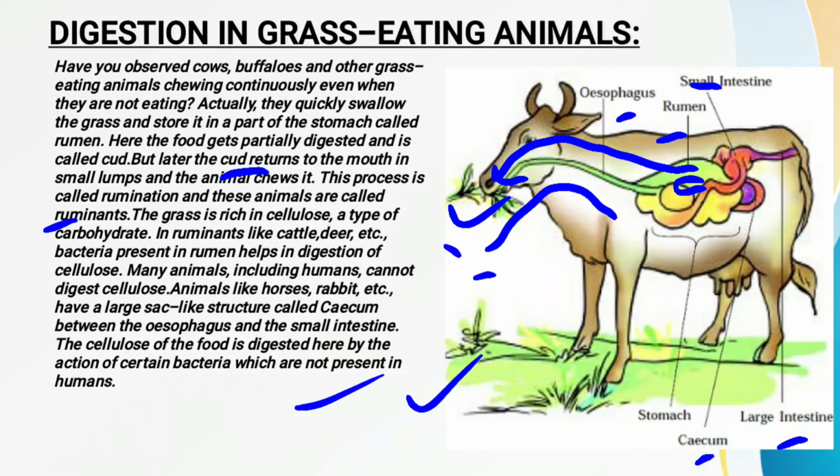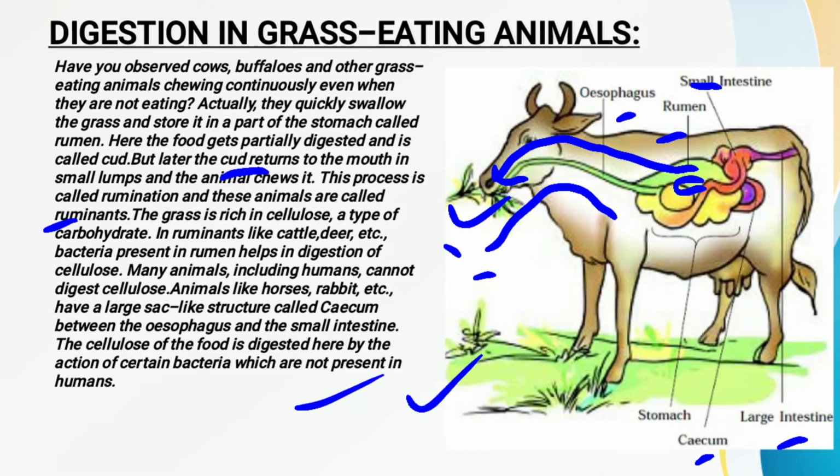Cellulose is present in the grass and plants that these animals eat. This bacteria helps digest the cellulose properly, and it is found mainly in grass eating animals, only in the ruminants. It is not found in any other animal, or even in human beings.